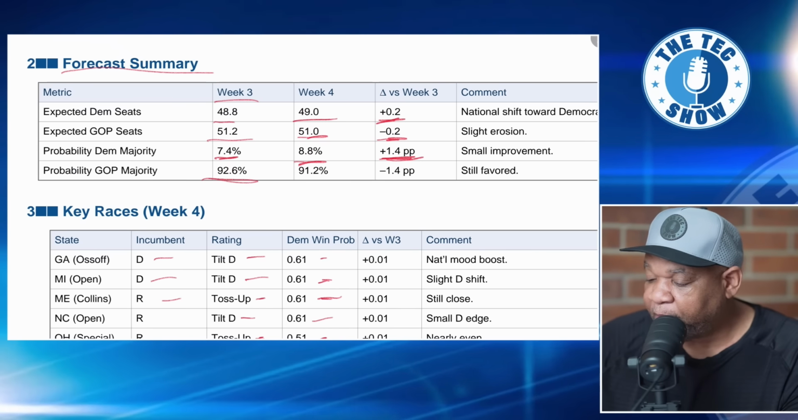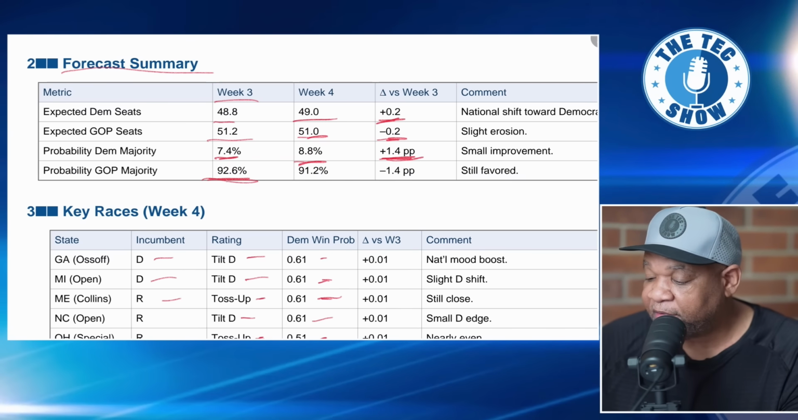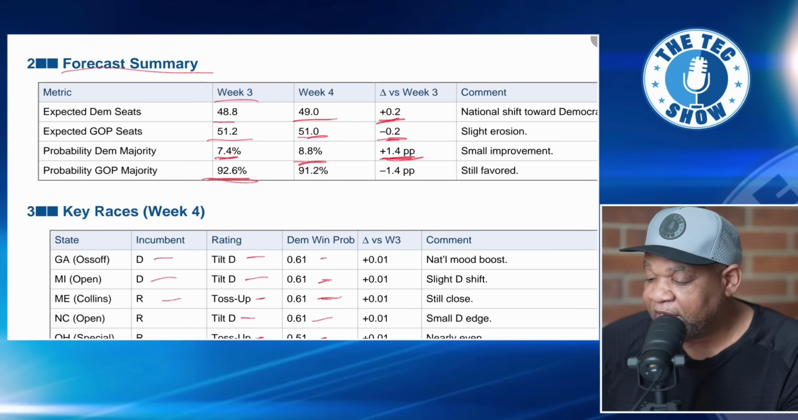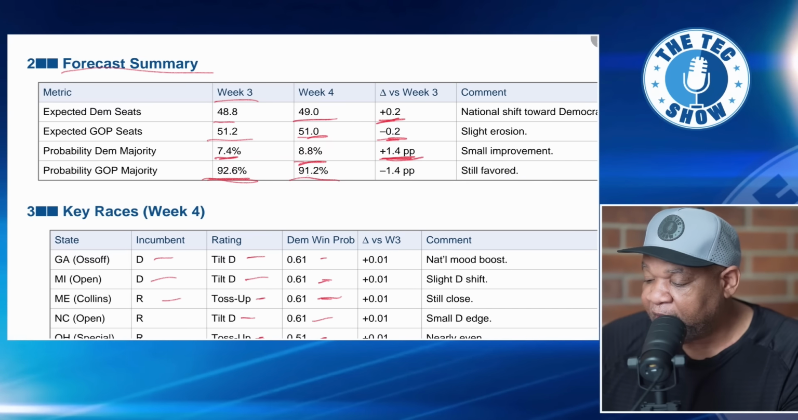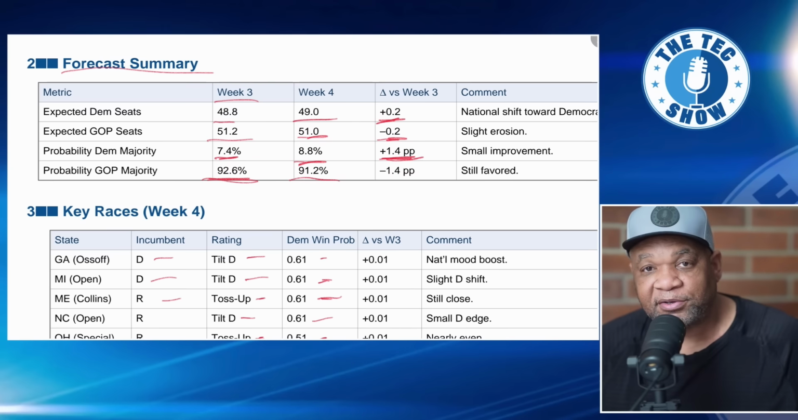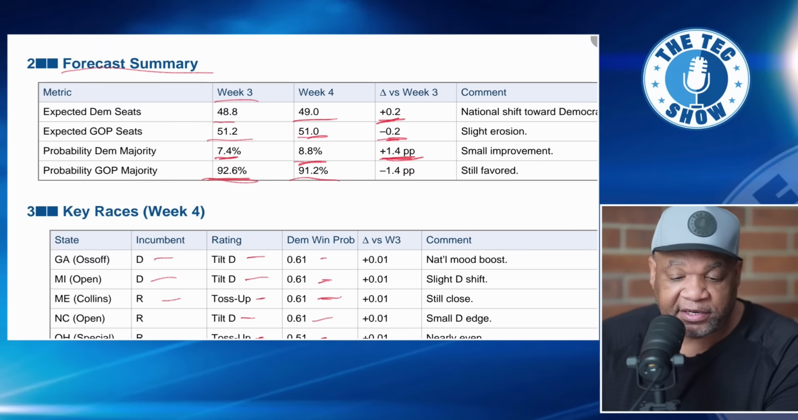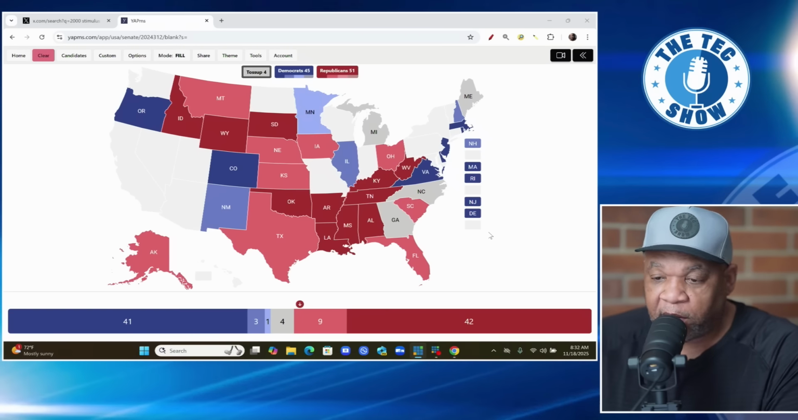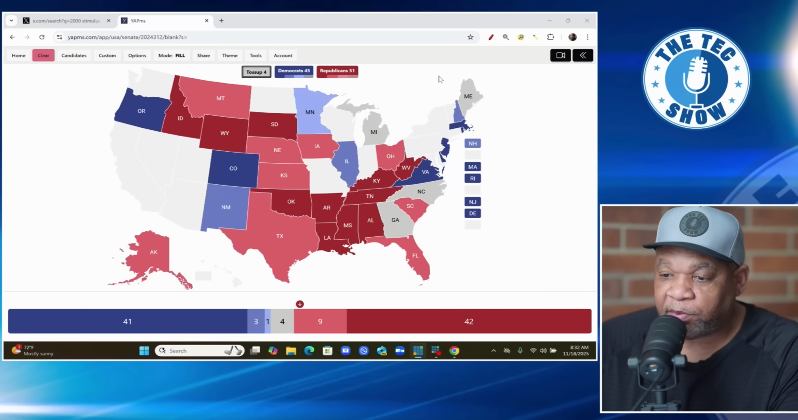Now, the probability of Republicans maintaining control of the Senate was 92.6 in week 3. Now we're looking at 91.2. So you see the numbers are changing a little bit, but Republicans have a huge advantage, because in 100 coin flips, they're going to win 91 of those. Republicans have a huge advantage when we're looking at who is going to control the Senate, and that's mainly because the numbers are already out there.